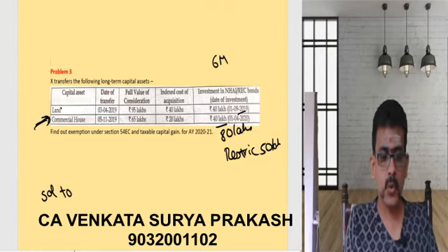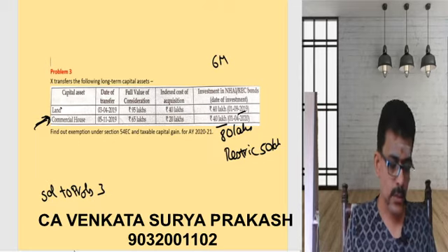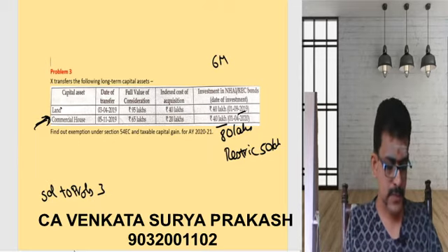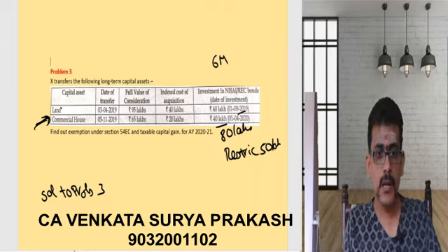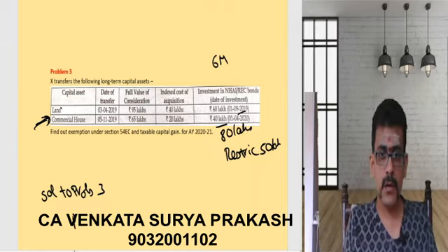Solution to problem number 3. Now 2 assets are there. Let us prepare a small table here. Long term. Let us see full value of consideration.